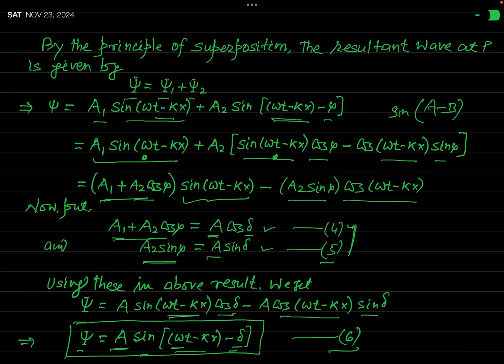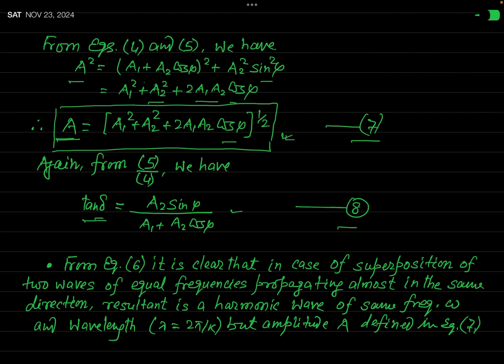But what about amplitude? Let us see. The amplitude of the first wave was A1, of the second wave was A2, but the amplitude of the resultant wave is neither A1 nor A2 nor A1 plus A2, but it is A, which is defined in this equation 7. This is the square root of A1 square plus A2 square plus 2A1A2 cos phi.